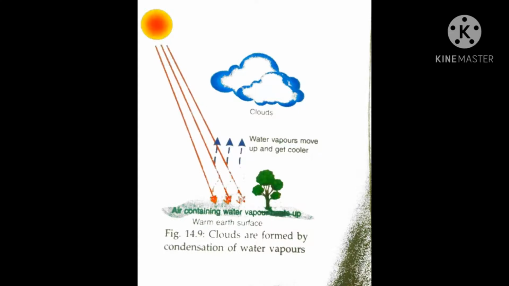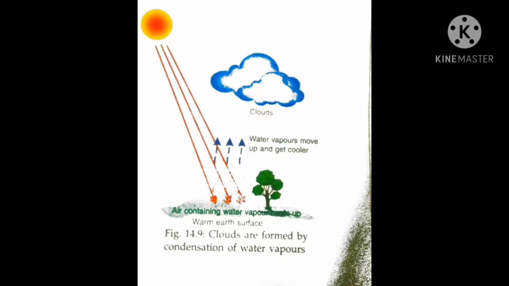When air containing water vapor is heated by the sun, it rises up. If we heat the water, it becomes water vapor. So when air containing water vapor is heated by the sun, it rises up as it is higher.